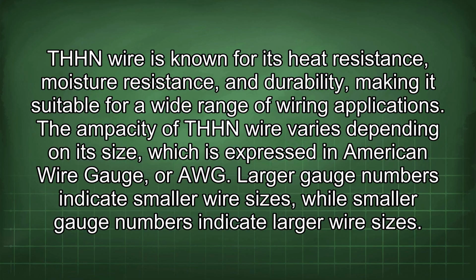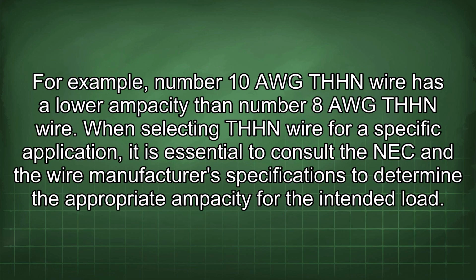Larger gauge numbers indicate smaller wire sizes, while smaller gauge numbers indicate larger wire sizes. For example, number 10 AWG THHN wire has a lower ampacity than number 8 AWG THHN wire. When selecting THHN wire for a specific application, it is essential to consult the NEC and the wire manufacturer's specifications to determine the appropriate ampacity for the intended load.